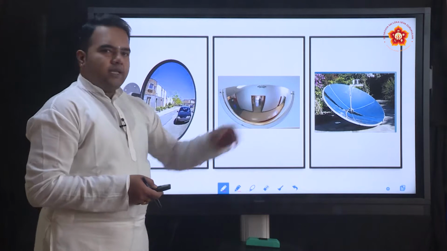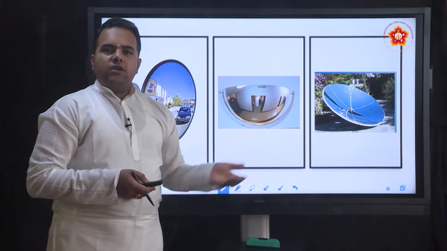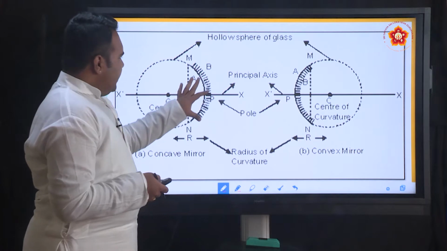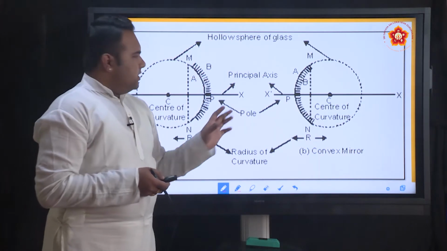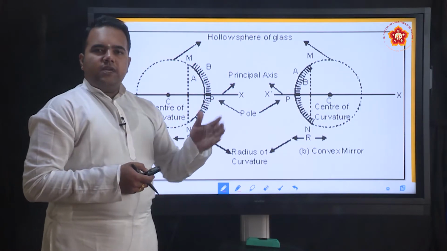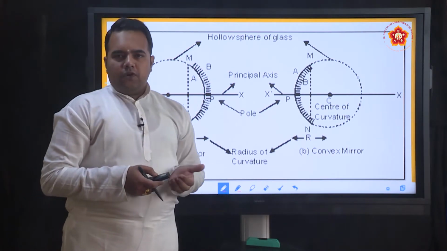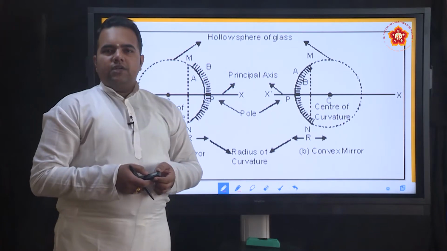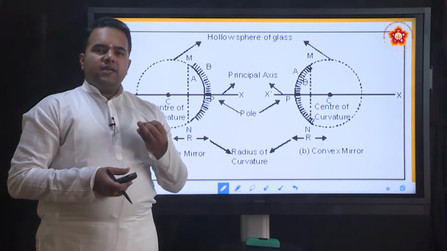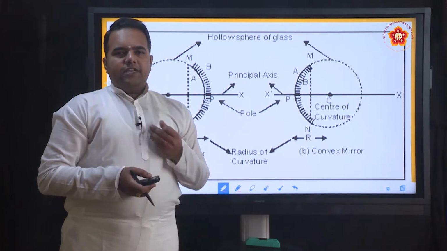So, these are a few examples of spherical mirrors. By looking at this, you will be able to make out which is a concave mirror and which is a convex mirror. Now, this is how we have the diagrams for the concave mirror and convex mirror. What we generally do is place an object in front of this mirror, and then after the reflection we see how the image is formed. When we talk of the image, we need to tell whether it is real or virtual, whether it is erect or inverted, and whether it is enlarged or diminished.